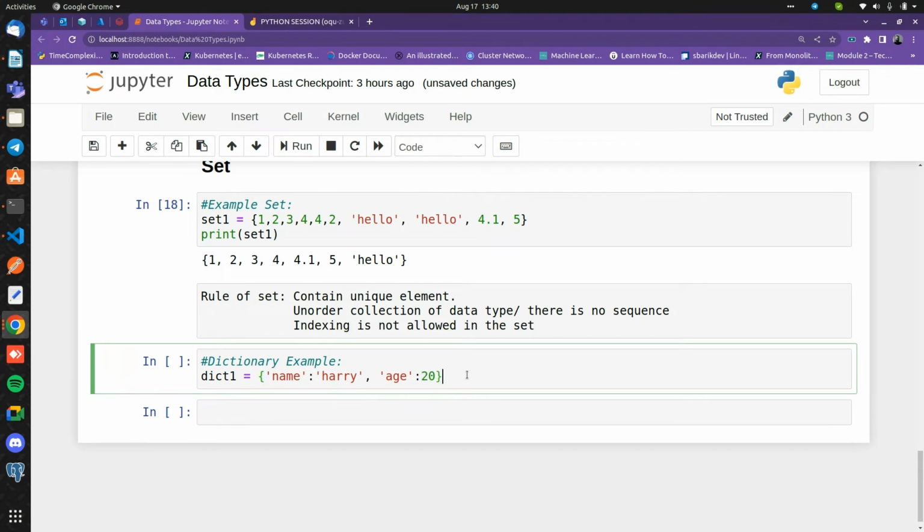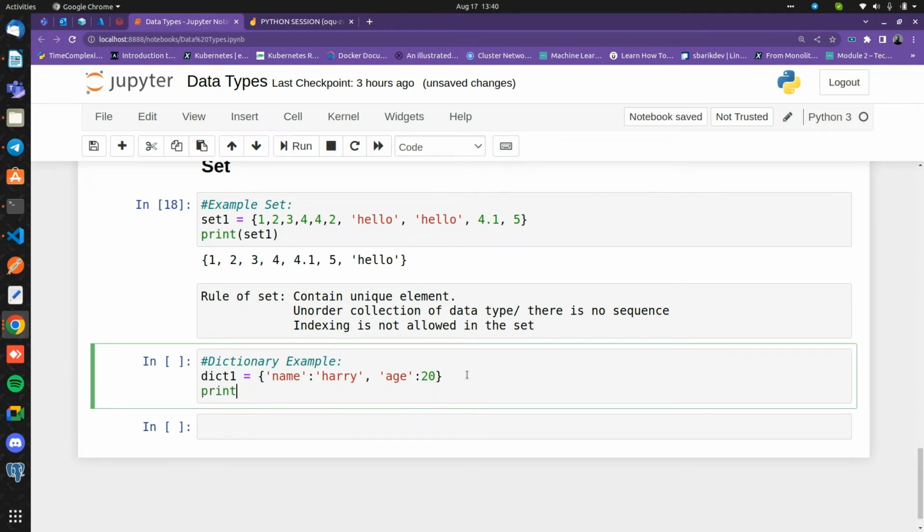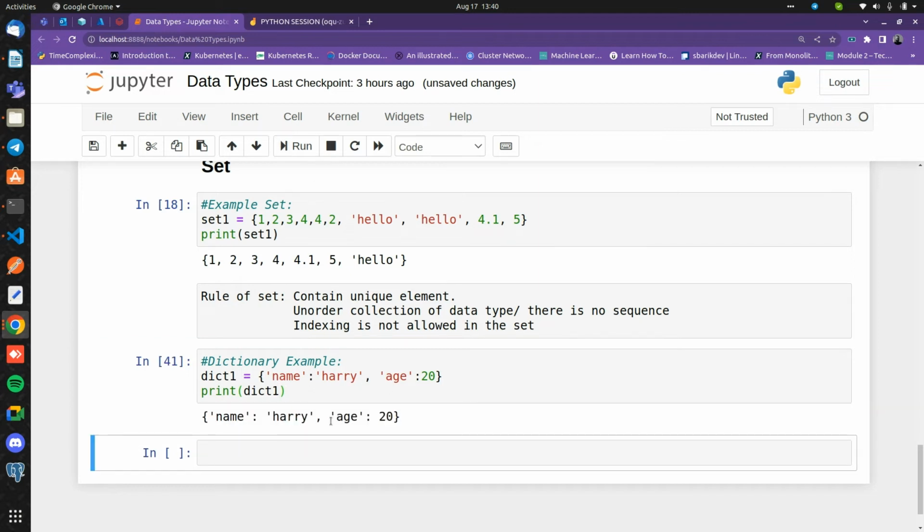If I print it alone, it will give me the output name Hari, age 20, where name is my key and Hari is my value, and age is my key and 20 is my value. If I ask which type it is, it will give me the dict class, which is my dictionary class, the dictionary type of data types.